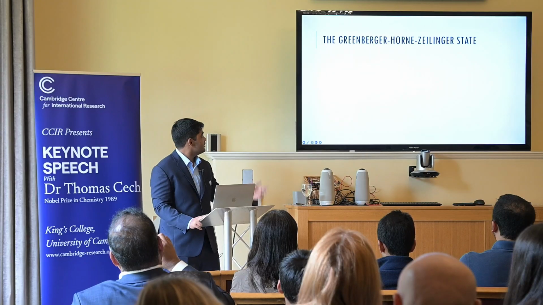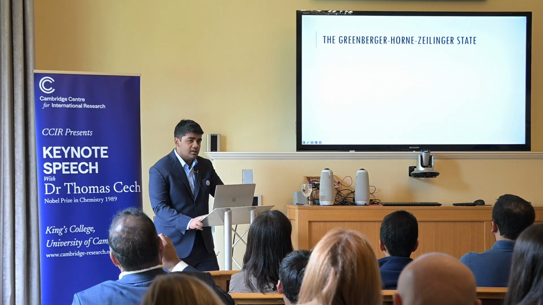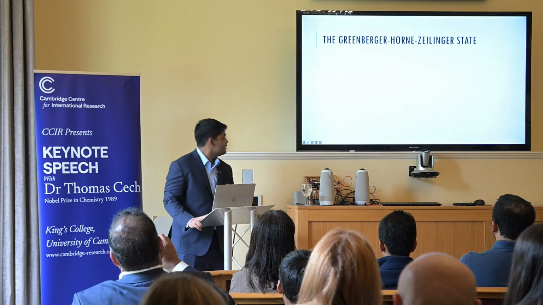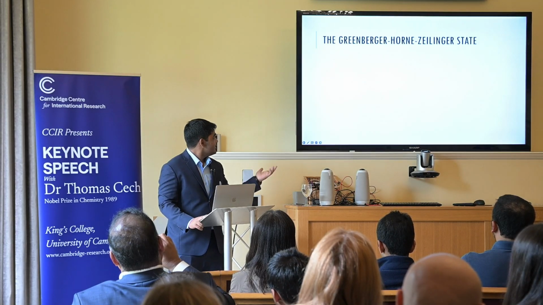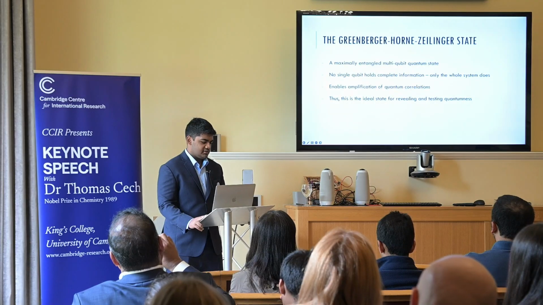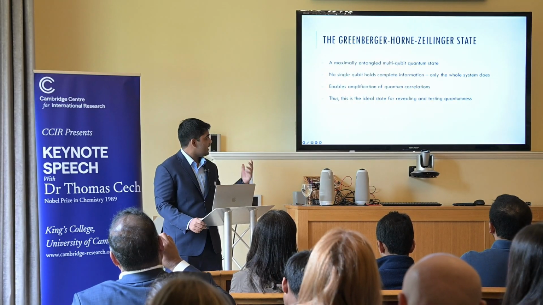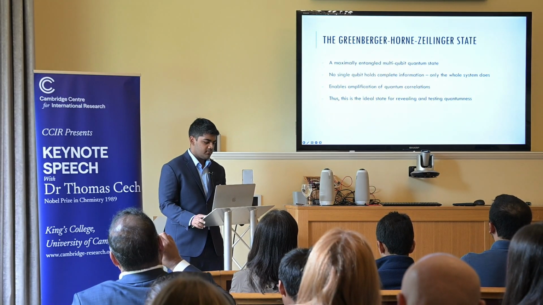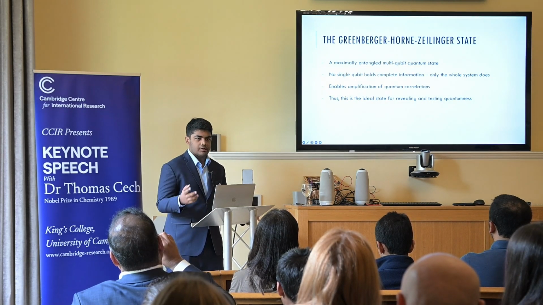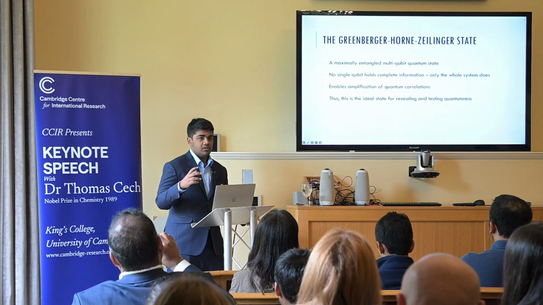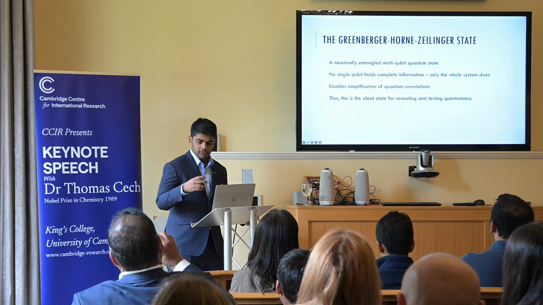And now we have the Greenberger-Horn-Zeilinger state. So again, this is a bit more theory. Couple more theory slides, so try not to take a nap. What the Greenberger-Horn-Zeilinger state, the GHZ state, does is it allows us to take our qubit system and maximally entangle it. And so what this does is that it gives the quantum computer the best opportunity to prove that it can act quantumly.